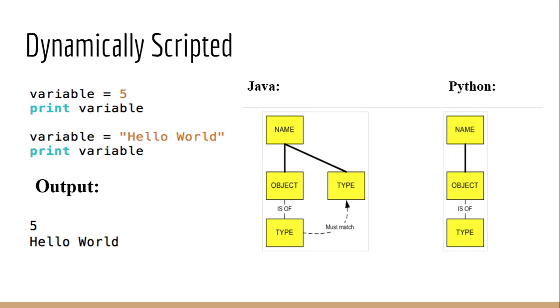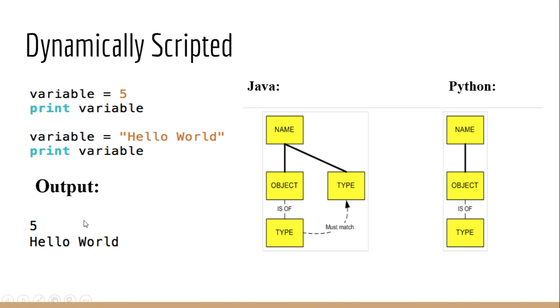The last thing we're going to show you is just to formalize the idea that you don't have to declare the type of a variable. It's called dynamic typing. And so here we give a variable a value of 5. We print it out. We give a string variable of hello world, print it out, and our output is going to be 5 and hello world.